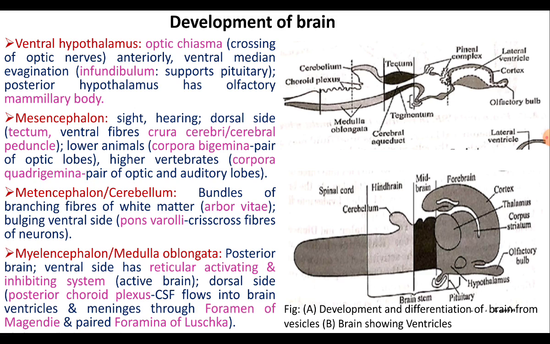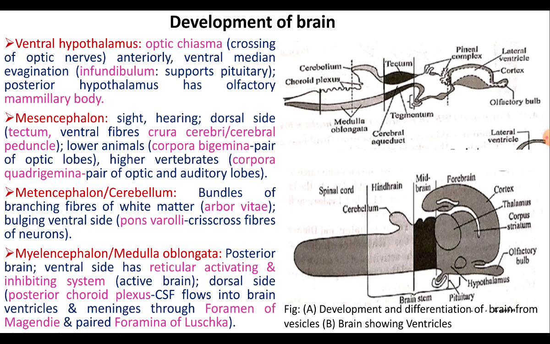The midbrain is the small part of the brain where it acts as a junction between the forebrain and the hindbrain to transmit the nerve impulses between the forebrain and the hindbrain.